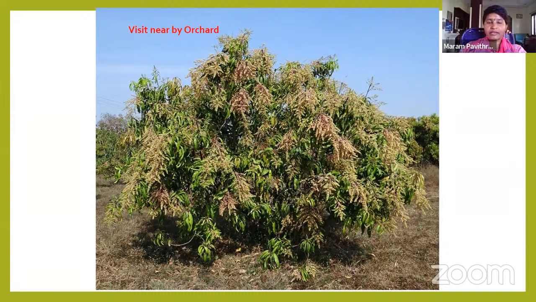If you observe clearly, you can find various kinds of plants, from climbers, creepers, small plants, trees. On the trees, you can find various insects, birds, reptiles, different kinds of living organisms you can find in the orchard. So visit a nearby orchard and write down the various living organisms you find in that orchard.